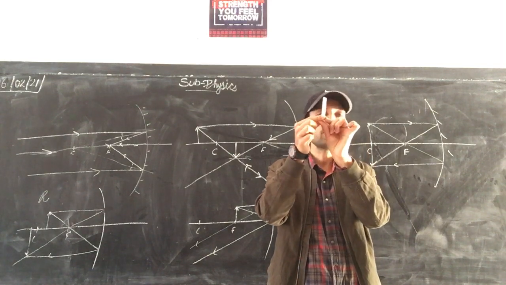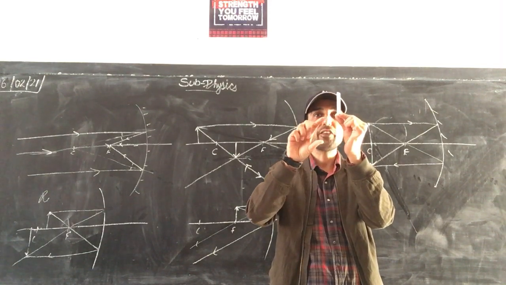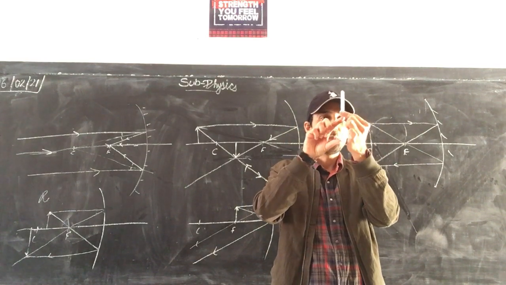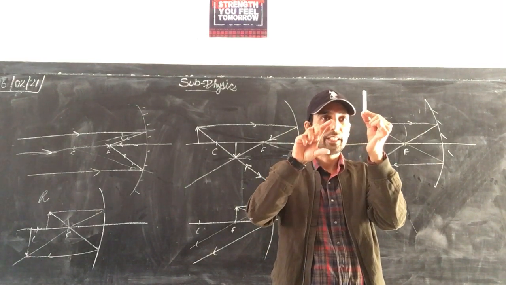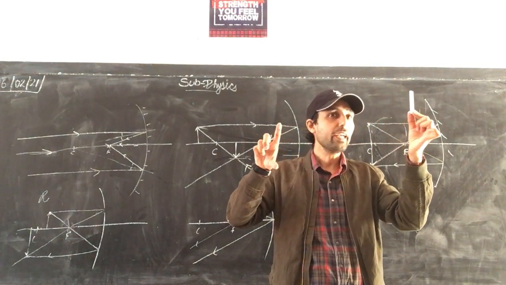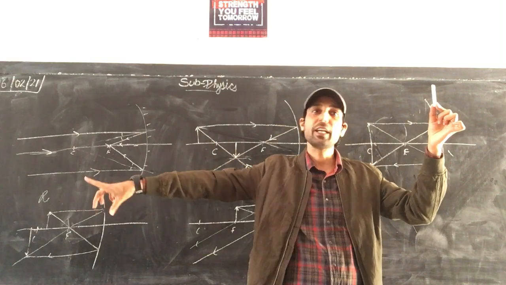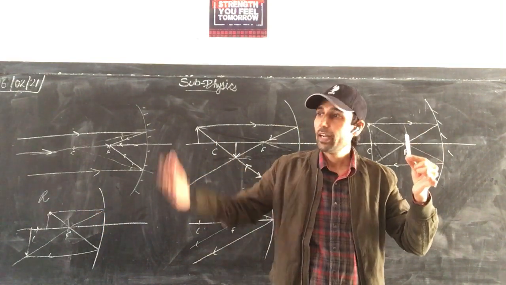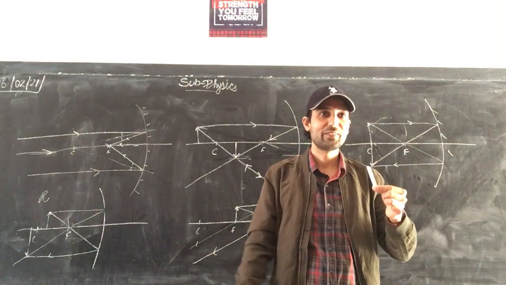Now object is moving towards focus. Image is moving away from center of curvature. Object is also moving away from center of curvature. Both are moving away from center of curvature. Now it is magnifying, increasing in size. As it reaches focus, image will be at infinity. So what do you think, where will the image be? At infinity image will be formed.